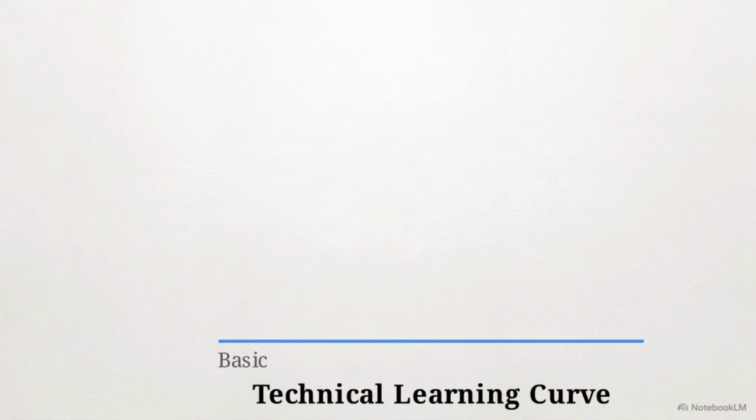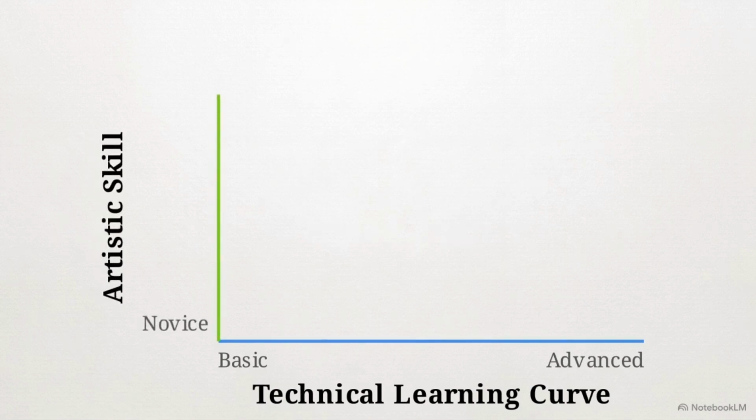This chart maps 2 constraints you must balance. The bottom axis is the technical learning curve, ranging from beginner-friendly interfaces to complex engineering. The vertical axis is artistic skill, charting your ability from zero drawing skills up to master illustrator.